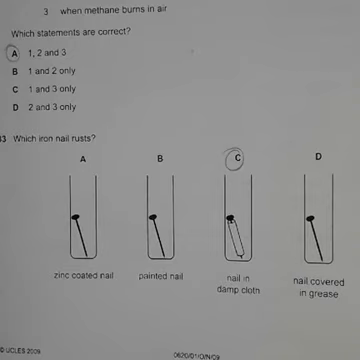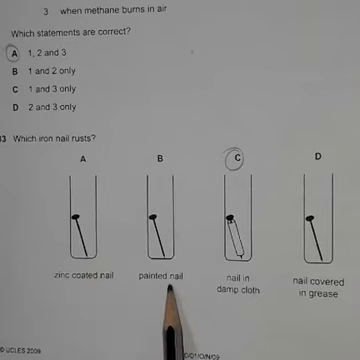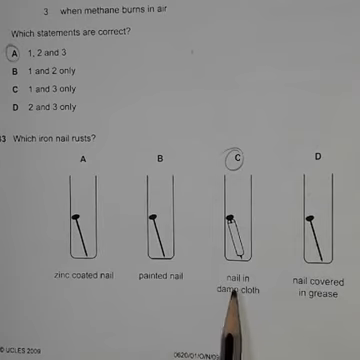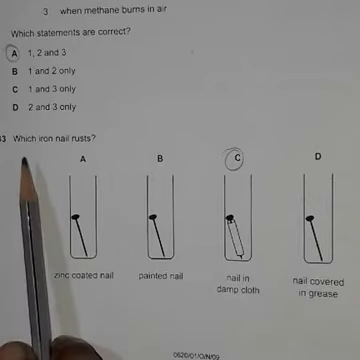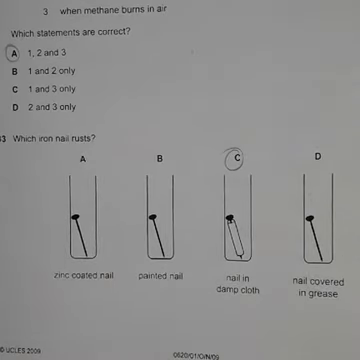Okay, so look here. Four different figures are given, showing an iron nail in different situations. In the first case, the iron nail is coated with zinc. Here is a painted nail, here a nail covered with damp cloths, and here a nail covered with grease. So the question is asking which iron nail will rust.